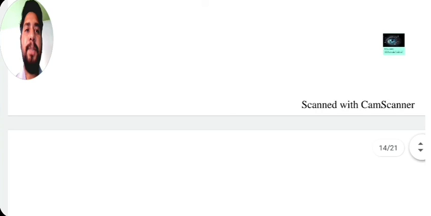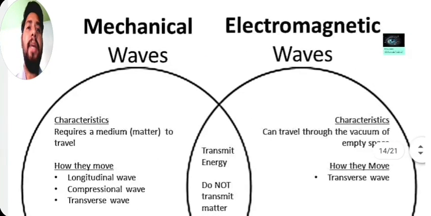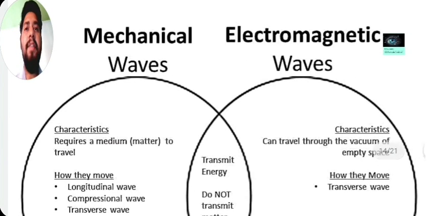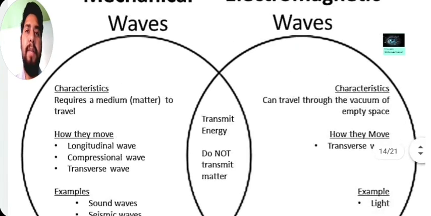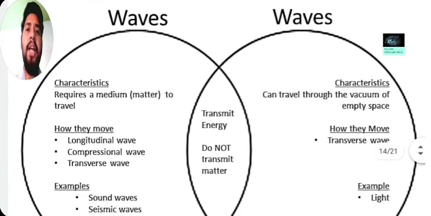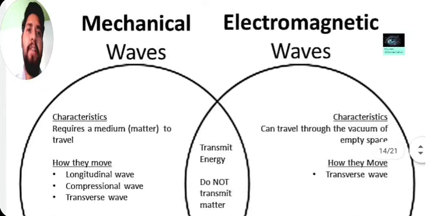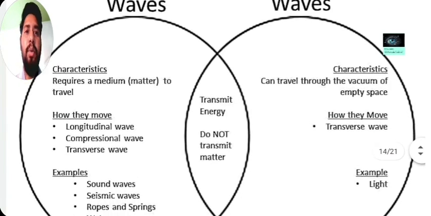Come to our next point, that is mechanical waves and electromagnetic waves. We have a graph, a simple structure about mechanical waves and electromagnetic waves. You can see it on the screen, by which we can learn the basic difference between these waves very easily. You can see there are two main circles.